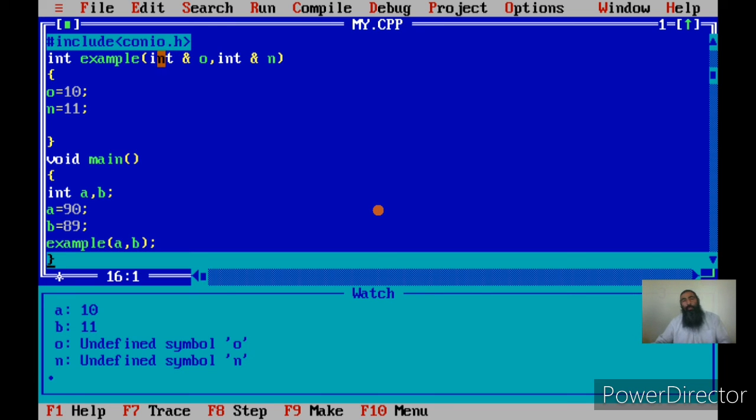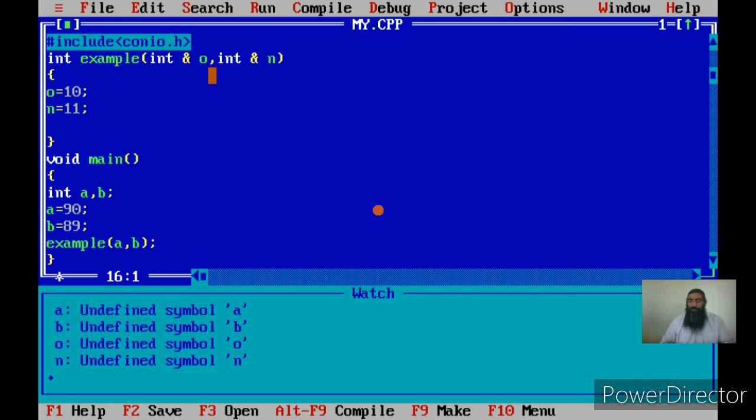Okay, now this was call by reference. So in call by reference, if a change is made to the formal arguments, it is reflected in the actual arguments. Now what if I pass the address of A and address of B as an argument? As I told you, if you pass the address, you have to receive that address in a pointer. This is a rule. If you pass the address, you have to receive the address in a pointer.